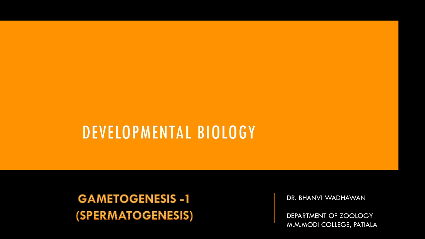Today we'll be starting with an important topic of your syllabus, that is gametogenesis. We'll be covering this topic in many videos. Gametogenesis involves the formation of gametes. Now, as you know, gametes are of two types. One is the male gamete, that is the spermatozoon or the sperm, and the female gamete, that is the ovum or the egg.